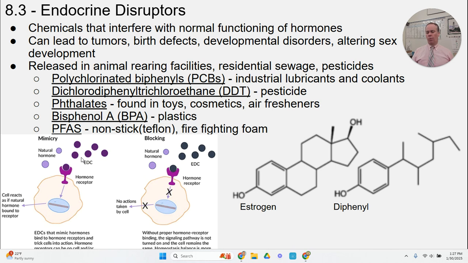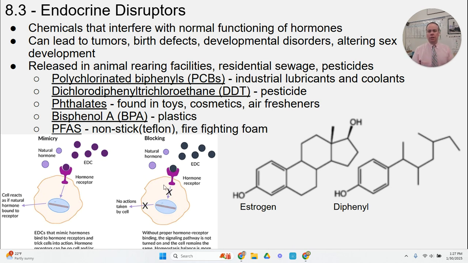Another mechanism by which these endocrine disrupting chemicals affect organisms is by blocking the natural functioning of hormones. In other situations, these EDCs, endocrine disrupting chemicals, can bind with receptor molecules and interfere with the action of the natural hormones. Without the exact proper bonding of the hormone and the receptor molecule, that pathway to impact the cell is basically turned off, disrupting homeostasis.